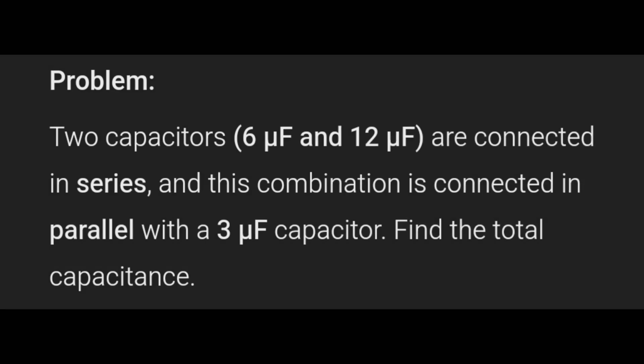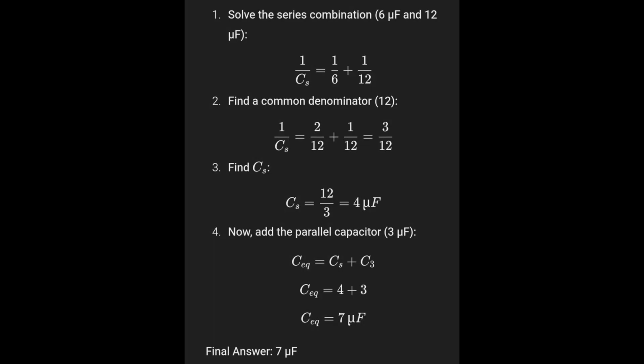Find the total capacitance. To solve this, we need to solve the series combination of 6 microfarad and 12 microfarad. 1 over Cs equals 1 over 6 plus 1 over 12. Find a common denominator of 12. So 1 over Cs equals 2 over 12 plus 1 over 12, equals 3 over 12. So find Cs: Cs equals 12 over 3, equals 4 microfarad.